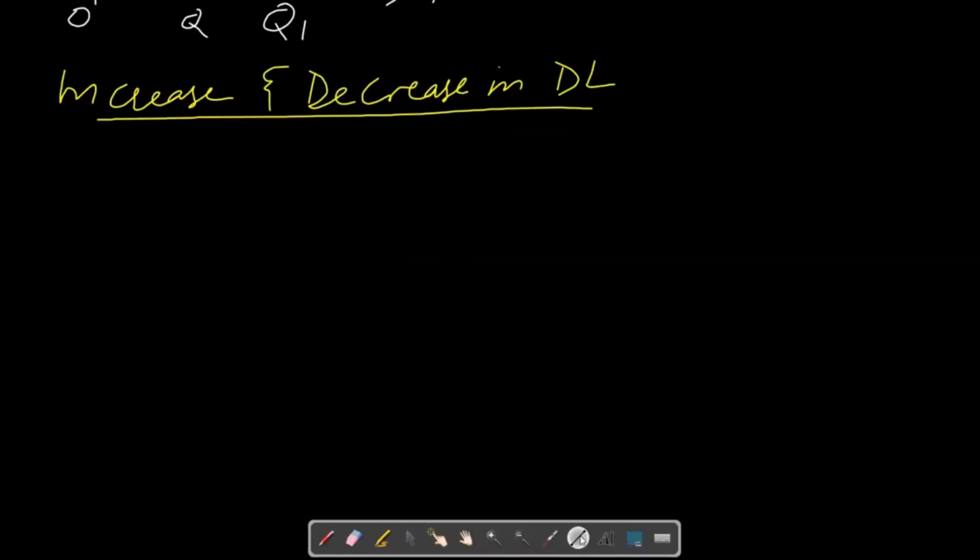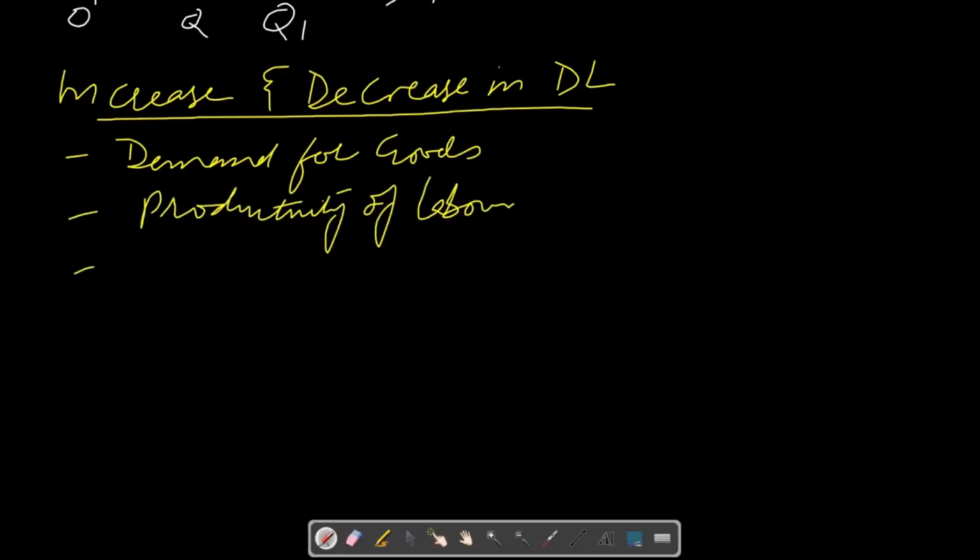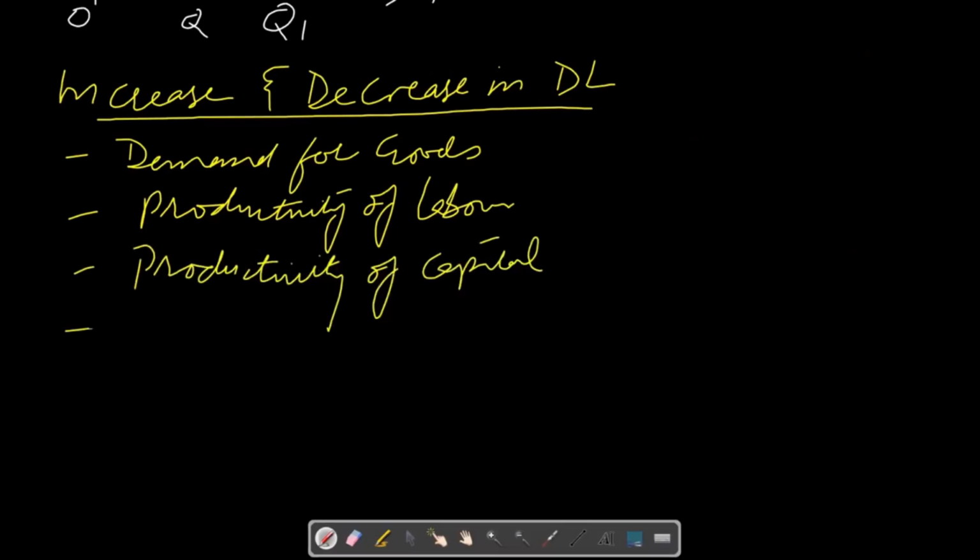And what are those non-wage factors which cause a shift in the demand curve? Non-wage factors that shift the demand for labor curve include: number one, demand for goods and services; number two, productivity of labor; number three, productivity of machines and capital; and number four, cost of employing the worker.